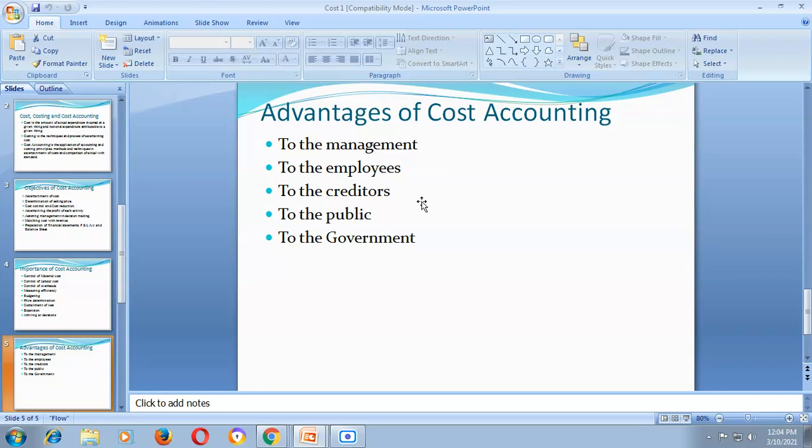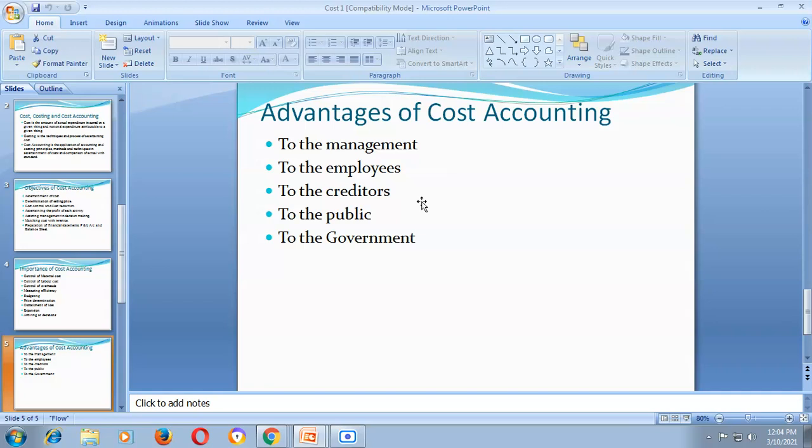So cost data helps the management in designing a suitable wage policy and salary policy for the workers as well as the staff. So it is beneficial to the employees.